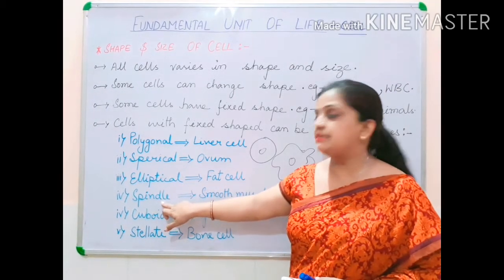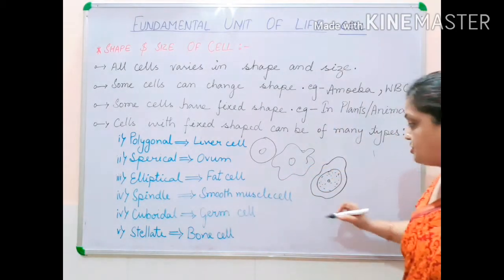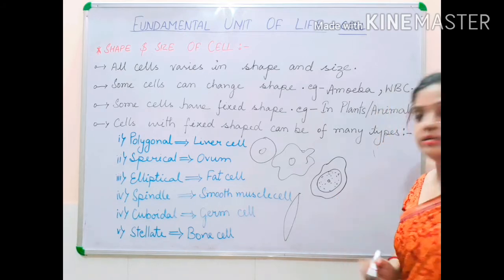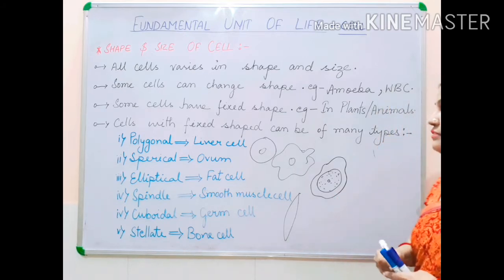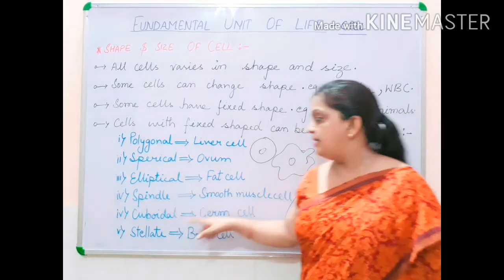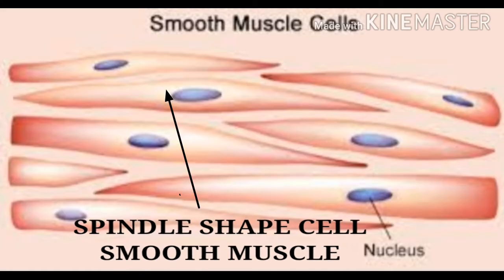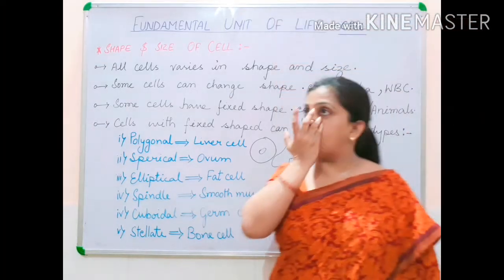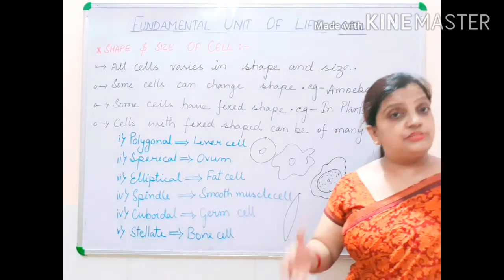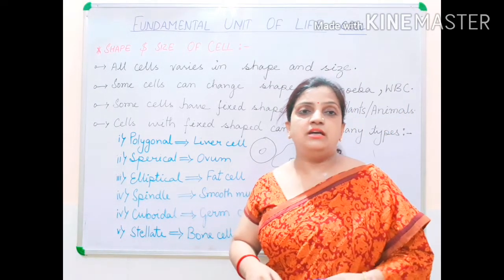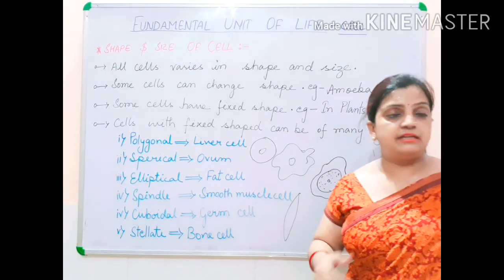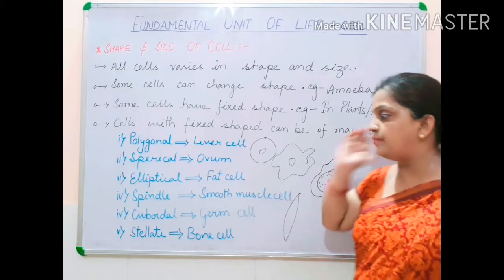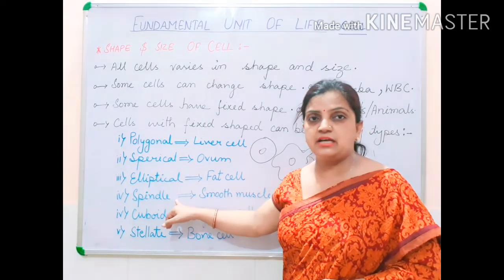The next is spindle shaped. Hope you understand the shape of the spindle. It is this shape structure. It is your spindle shaped structure. And the example for spindle shaped cell is smooth muscles. Now children, in the body we have muscle cells, and there are three types of muscles: smooth muscles, rough muscle cells, and cardiac muscle cells. There are various types of cells, but the smooth muscle cells are the example where spindle shaped cells are present.